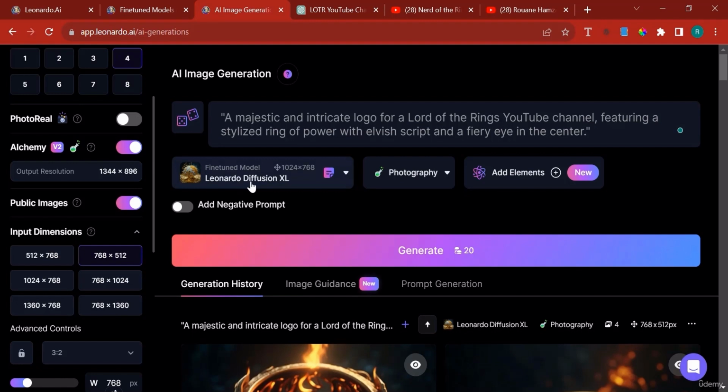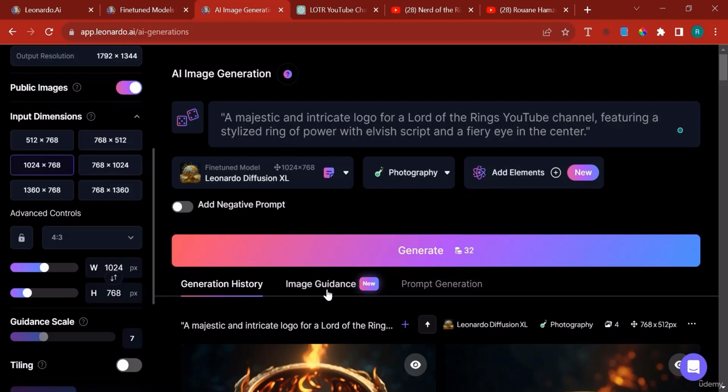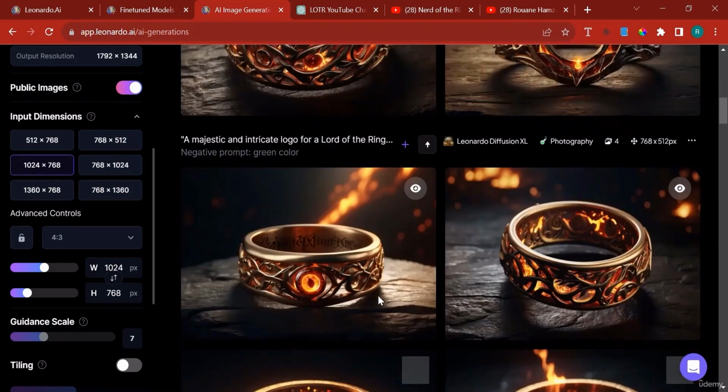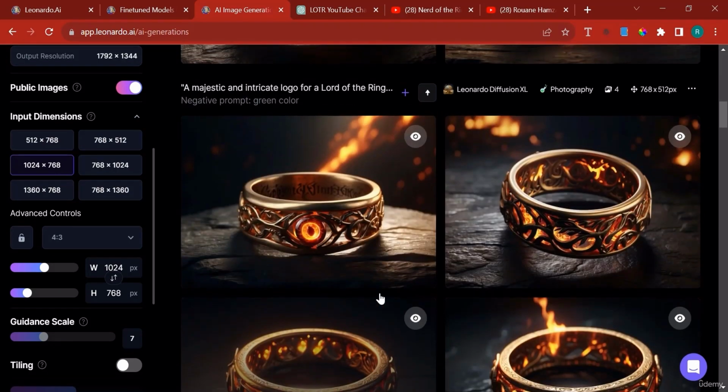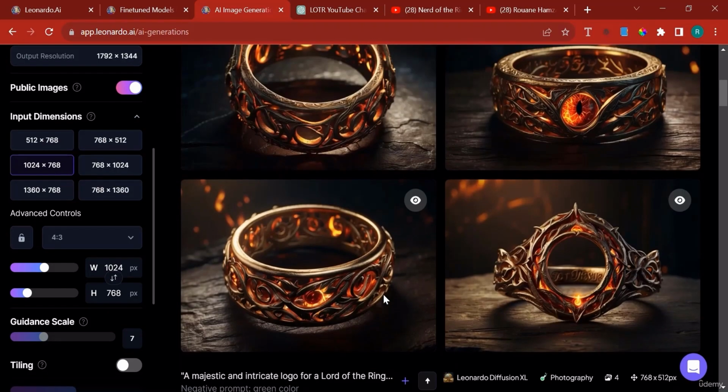Now here, we're using Leonardo Diffusion, but we're not actually using it at the size at which it should be. We're using it at 768 by 512, which is not bad. But I can click here, 1024 by 768. And if I select any other different size, that would be problematic because it's not as much quality. Now, if I scroll down, notice these logos that were generated, and I think I'm going to go with one of them.